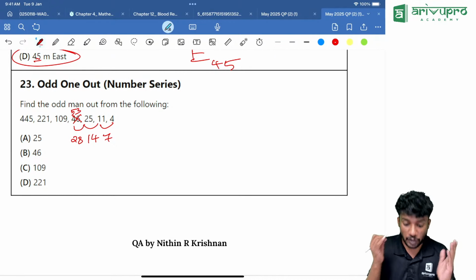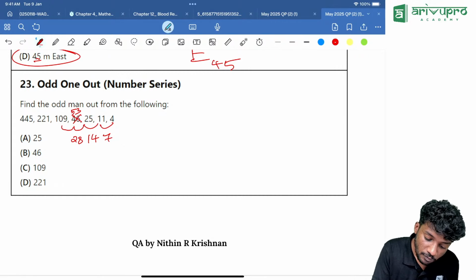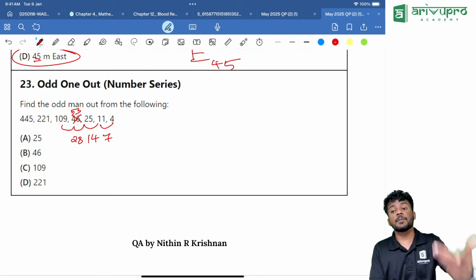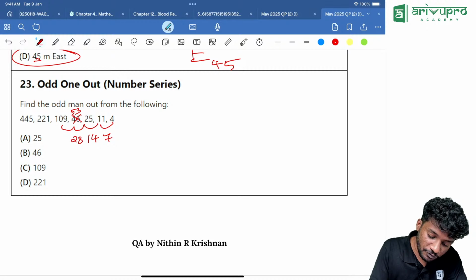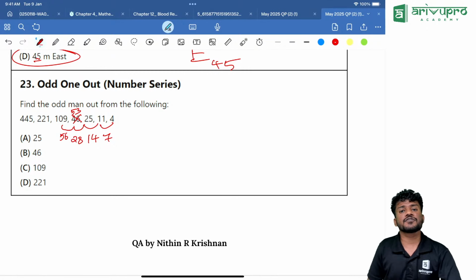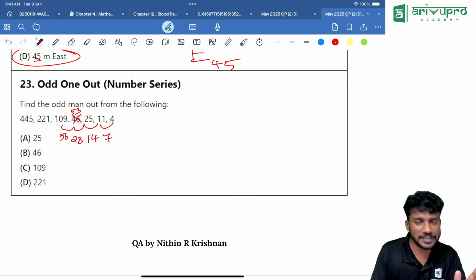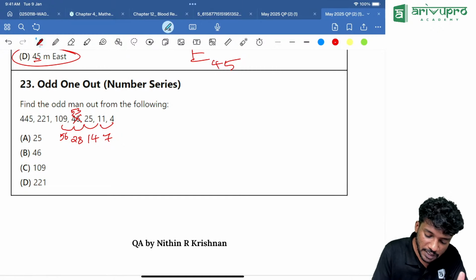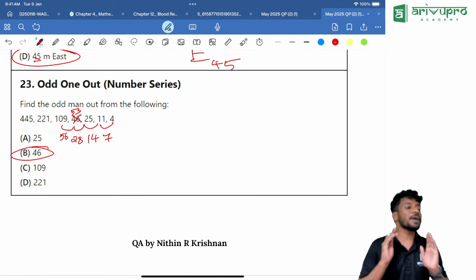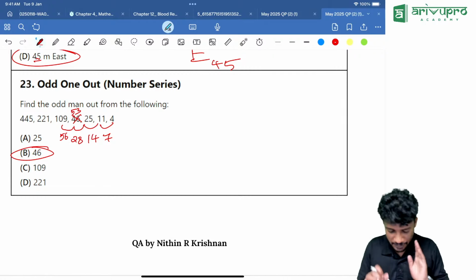We will check whether it's right or not. Okay. Then 53 plus 28 is doubling, so how much should it be? It should be 56. 53 plus 56 is how much? 109. That means our pattern is right. So option B is the odd man out from the given set of numbers.